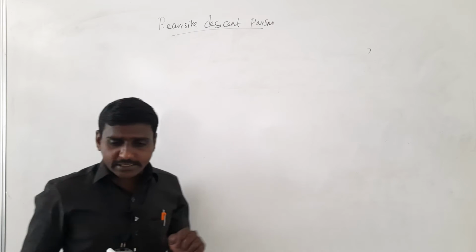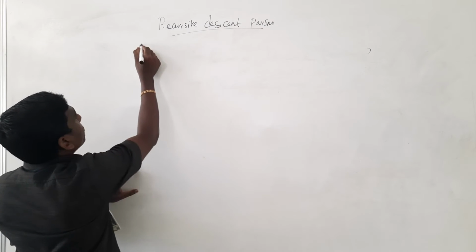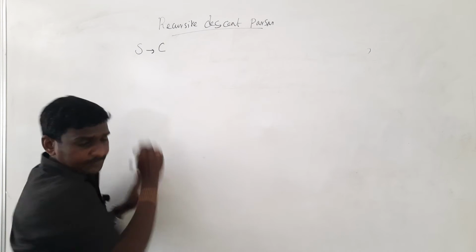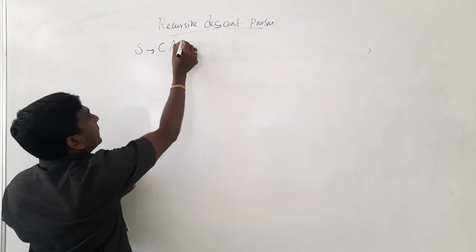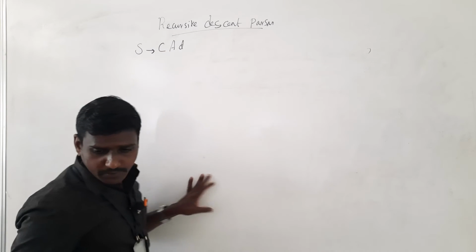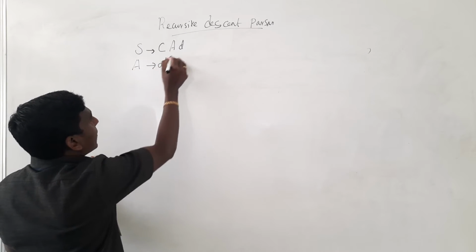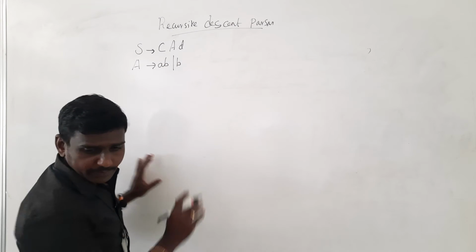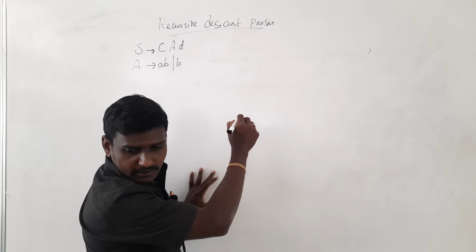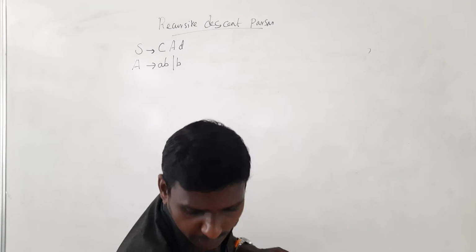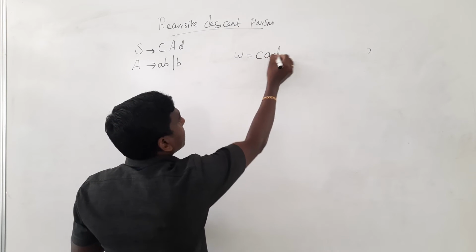The question is, consider the grammar S tends to C A D, and A tends to A B / B, and the given string is W equal to C A D.